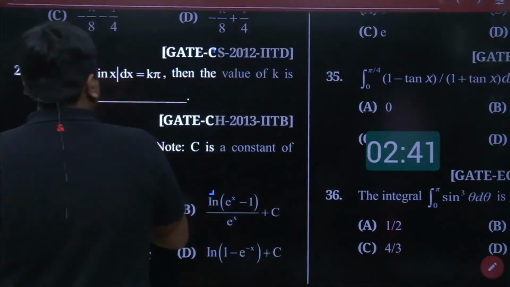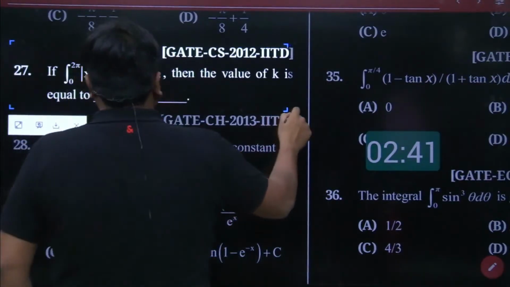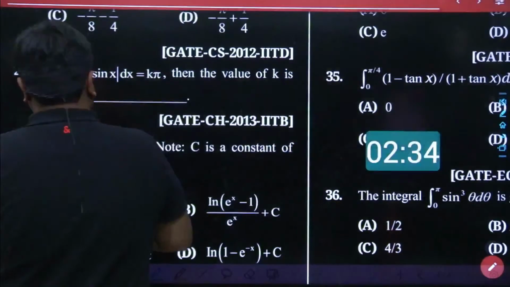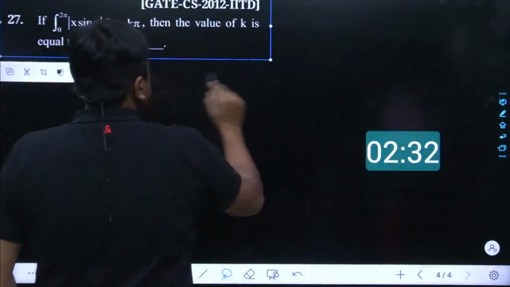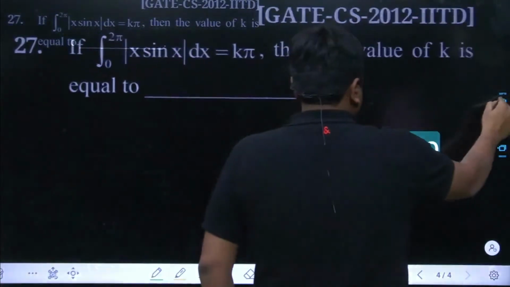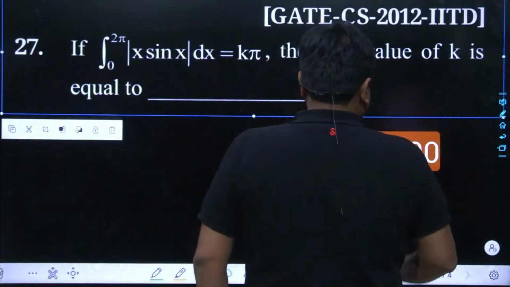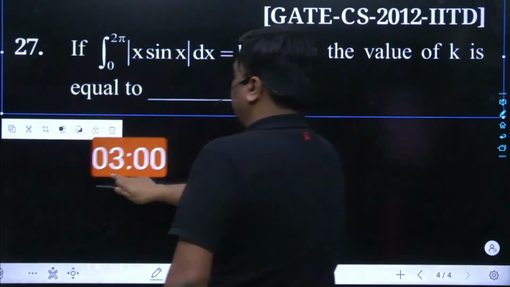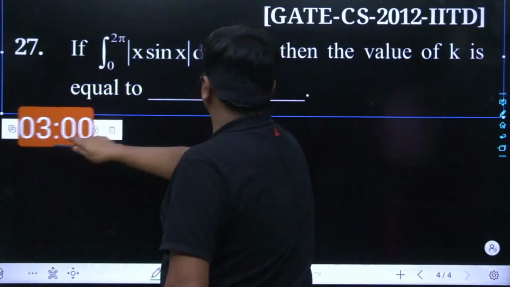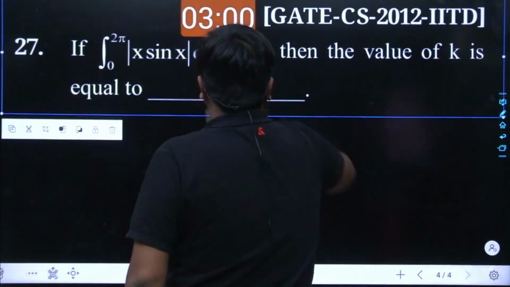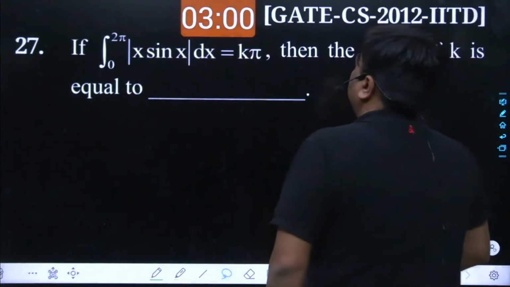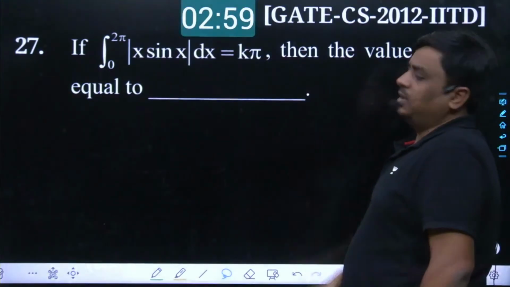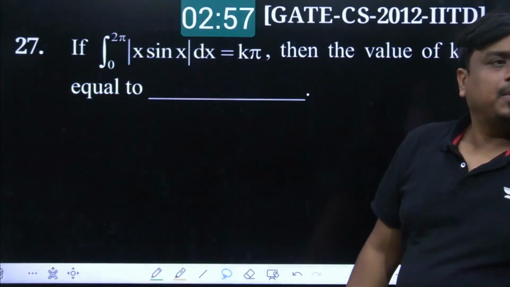It is a tremendous, well-designed problem. I know many of the students would struggle a lot while doing the calculation with this question. And definitely this question deserves even more than 3 minutes. Anyways, read this problem carefully and tell me what could have been the best most answer for this given question. So let's take the timer here. Read it carefully and tell me what would be the best most answer.